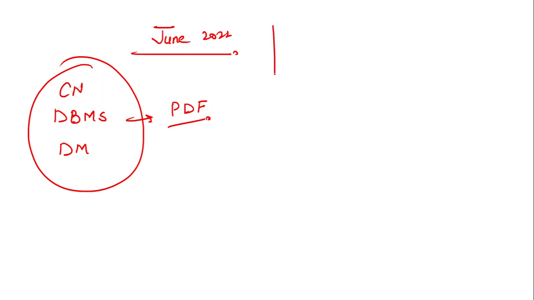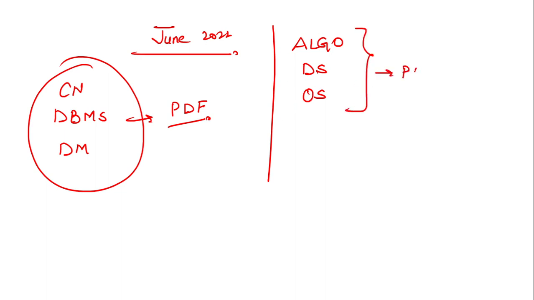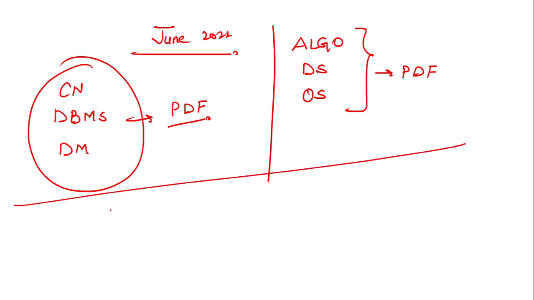Today I'll be covering the rest of the questions of algorithms, data structures and operating system. I have covered a few questions, and today I'll be covering the rest. The PDF will be shared on the Telegram group again. After this, I'll be covering software engineering, POC and compiler.